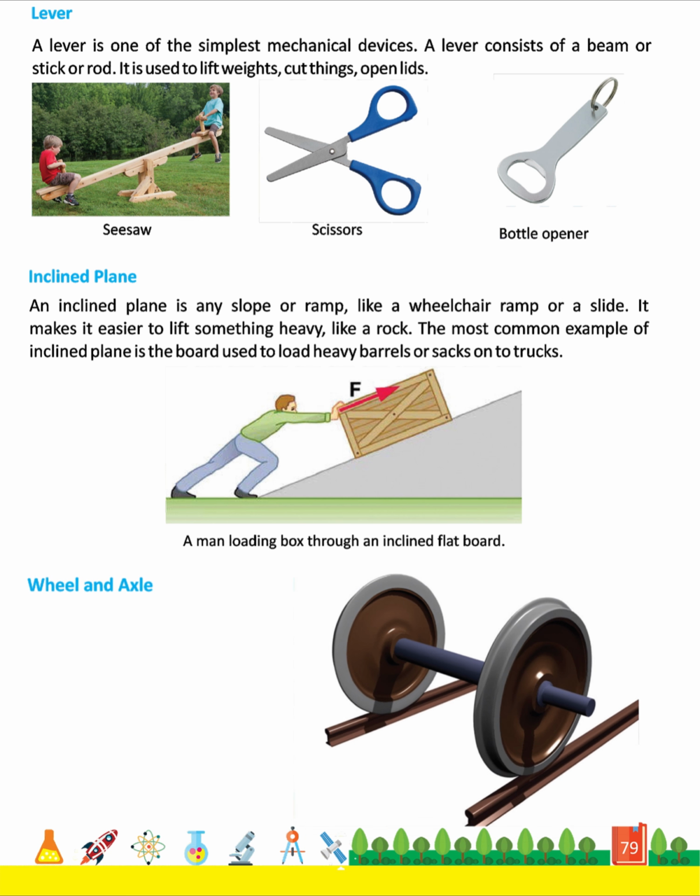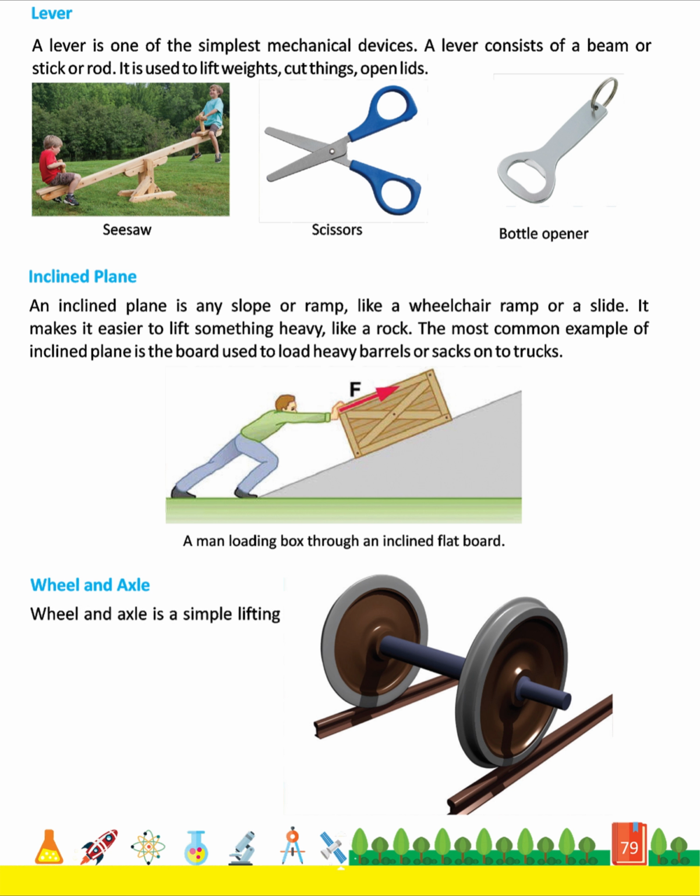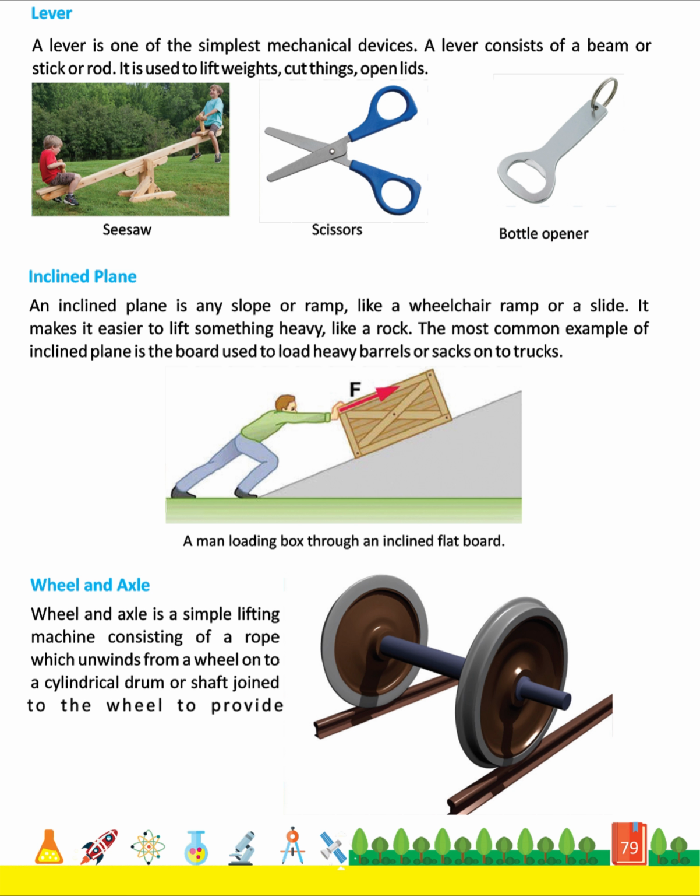Wheel and axle. Wheel and axle is a simple lifting machine consisting of a rope which unwinds from a wheel onto a cylindrical drum or shaft joined to the wheel to provide mechanical advantage. Examples of wheel and axle include car, roller, bicycles, etc.